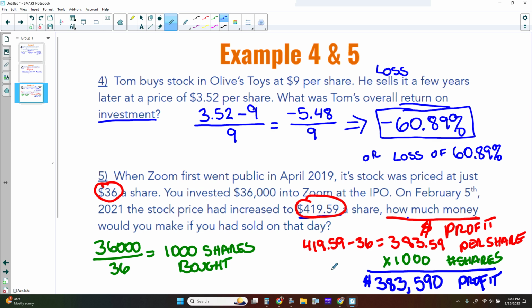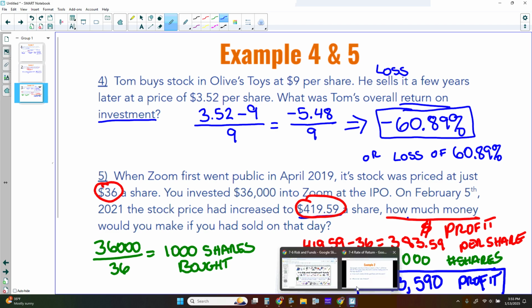So that is a pretty big profit that was made from that investment. So just an FYI, we've talked about IPOs throughout, but that's how you can see where people can appreciate significantly from there. Okay. All right. So that's the end of our examples.